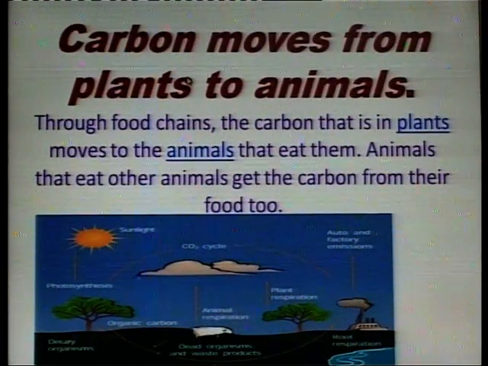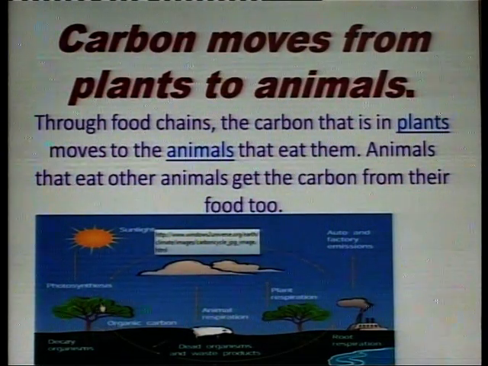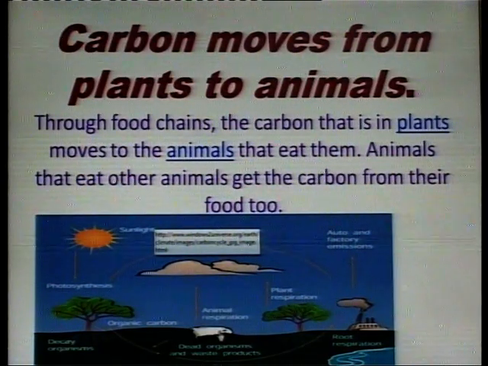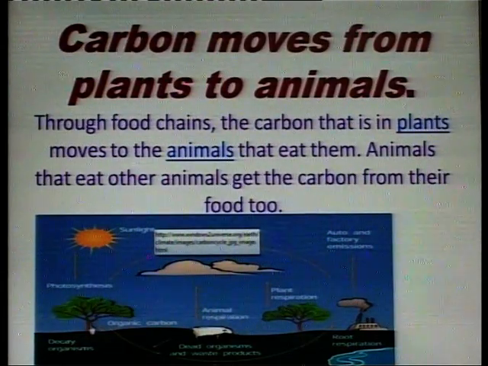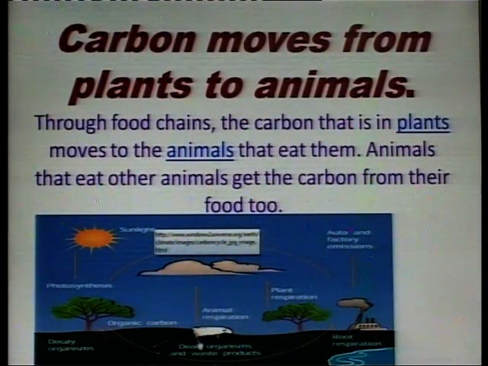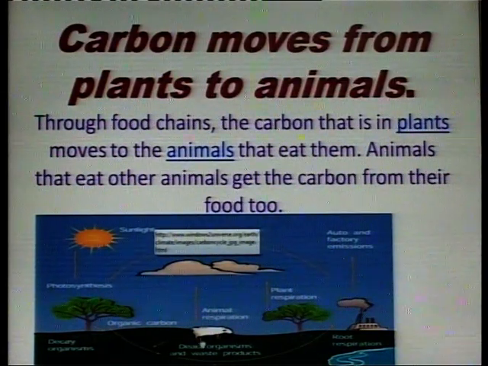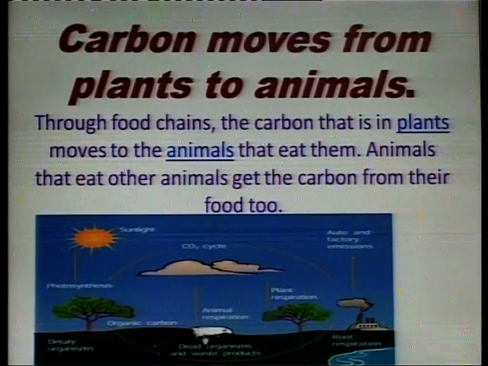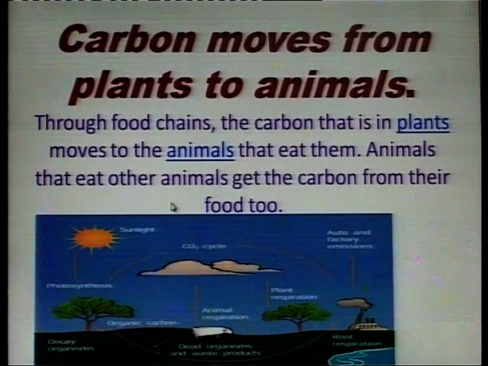Second point, carbon moves from plants to animals. Through food chains, carbon that is in plants moves to animals that eat them. Animals that eat other animals get the carbon from their food too.